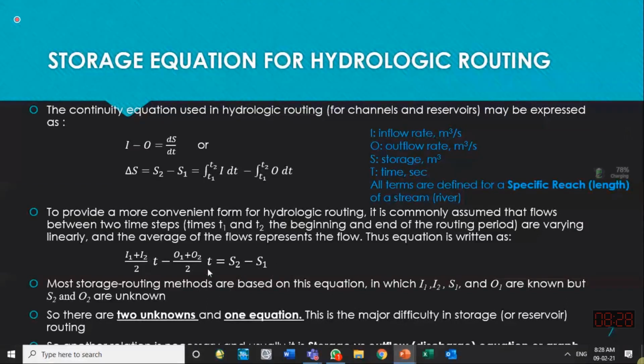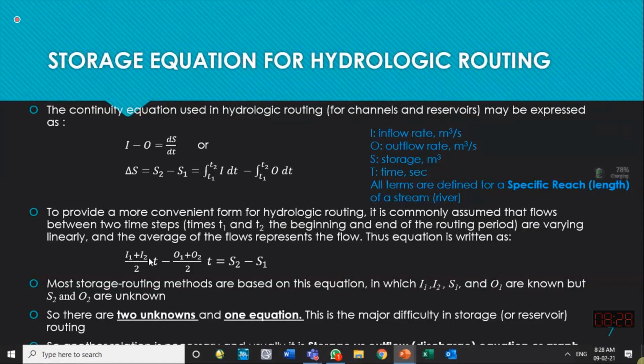If you see this equation, if I have the hydrograph at the upstream location, and I have the initial outflow quantity also, then in this equation most of the parameters are known.